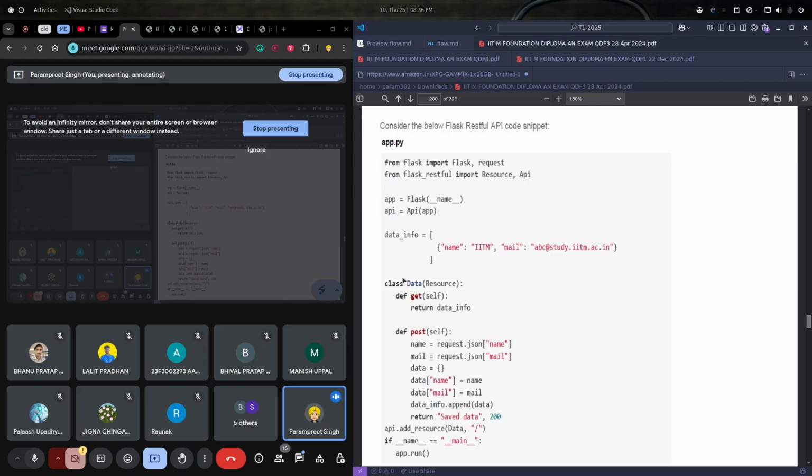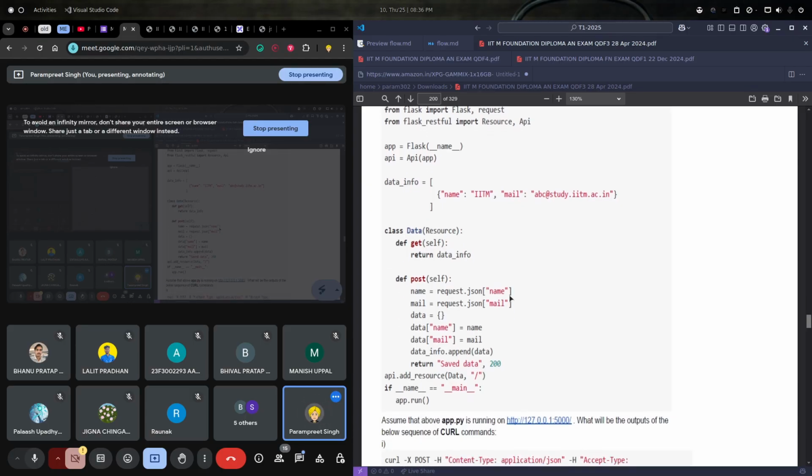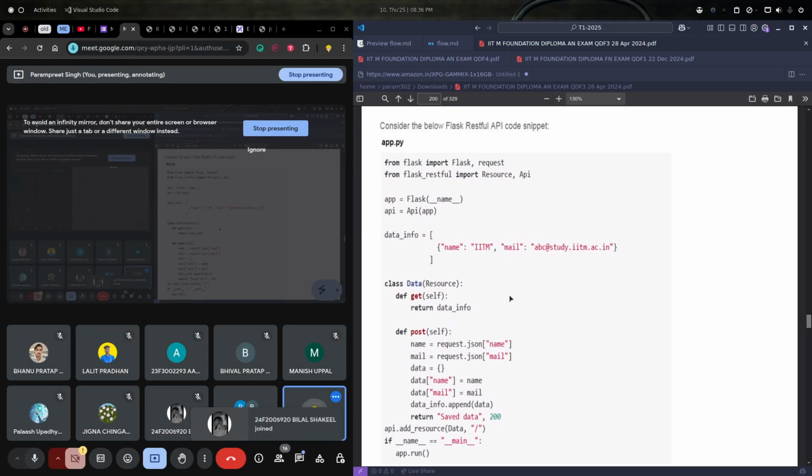We have defined the whole class, but we need to link it to some endpoint. That is what we are doing here, api.add_resource. I cannot explain everything about the whole thing in just one session. I thought that you are clear with these basics. If you are clear, you should be able to understand the whole code easily.